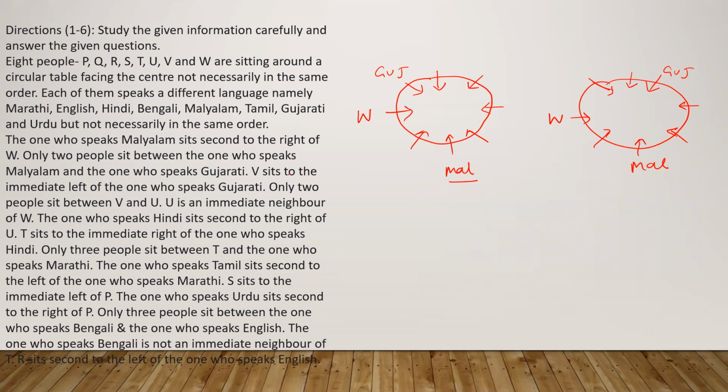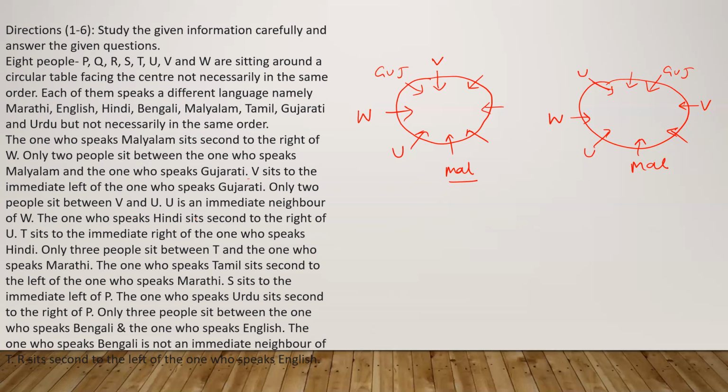Now, V sits to the immediate left of the one who speaks Gujarati. So V will sit at this position. Now you see everyone, only two people sit between V and U, and U is the immediate neighbor of W. So this is the U here. I will keep U here, and in this direction U also I will keep here. Both are correct, but one will definitely be cancelled later. U is an immediate neighbor of W.